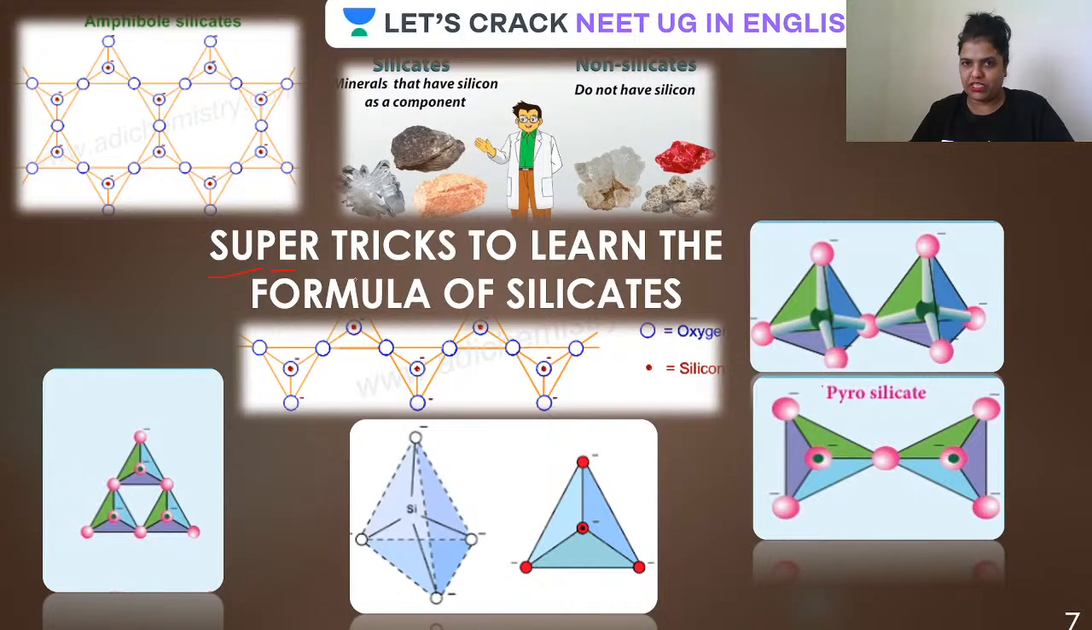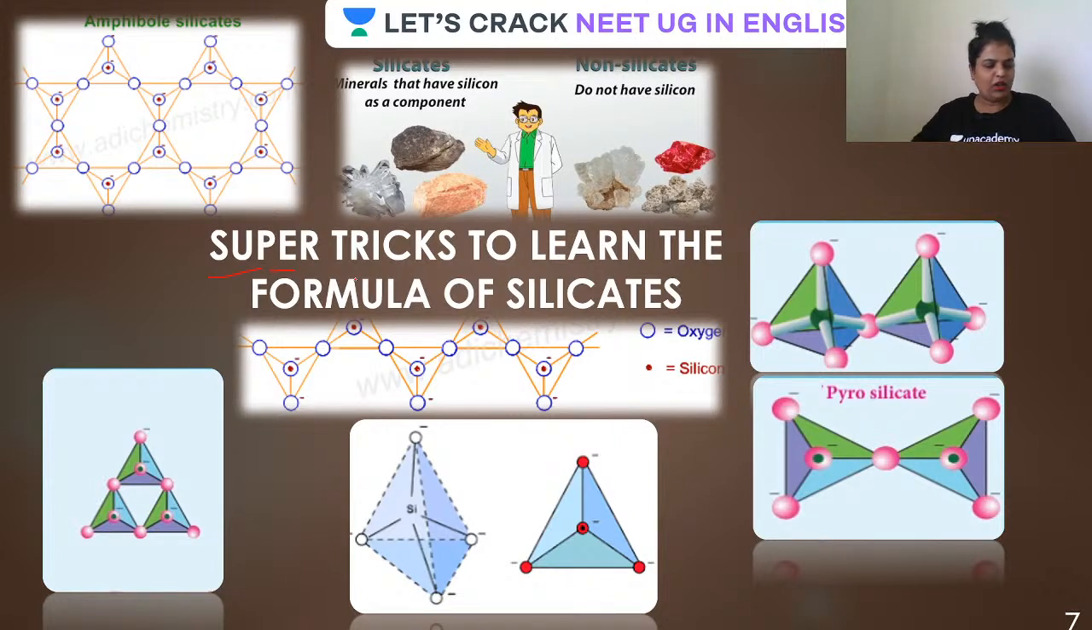If you talk about NEET, even if you talk about mains or advanced, this formula has always been asked. I'm repeating, this has been most of the time asked, and it is really important. And nowadays, for the past few years, what type of questions are coming? Give the formula of this pyrosilicate or two-dimensional silicates, or amphibole, cyclic, or double chain, single chain. That type of formula is coming. So I'm going to make it very clear in another 15 minutes.